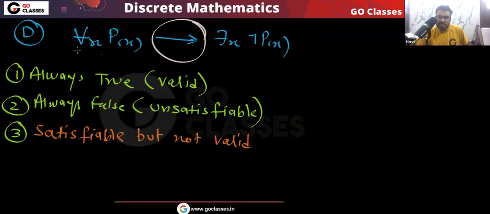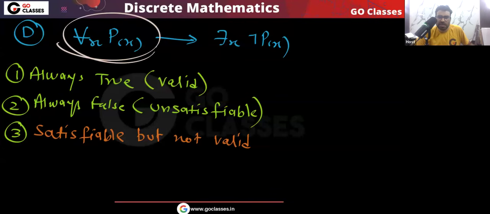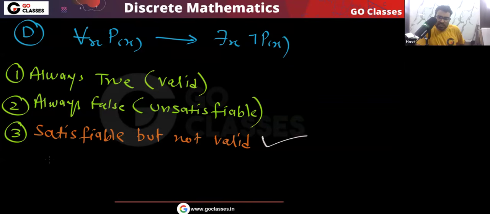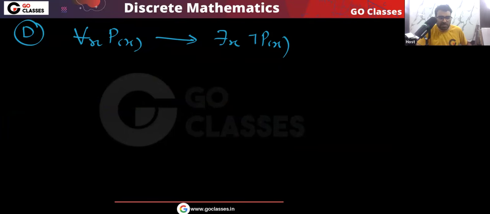This is an implication statement: LHS implies RHS. To make this implication true, just make the LHS false. Don't worry about the RHS. Just make the LHS false. So remember, the answer will be satisfiable but not valid. Please understand that I can make it true and I can make it false. We have already made it false; we have already seen that this is invalid. But it is satisfiable, which means I can make it true.